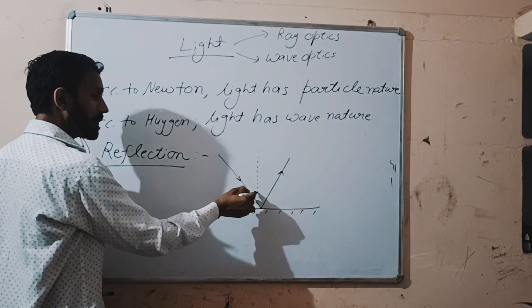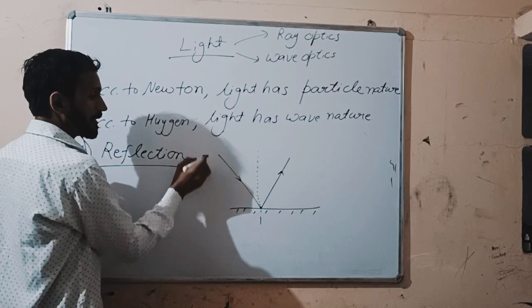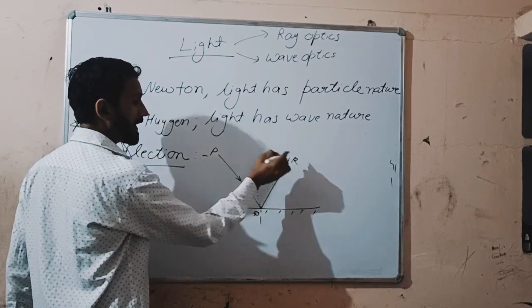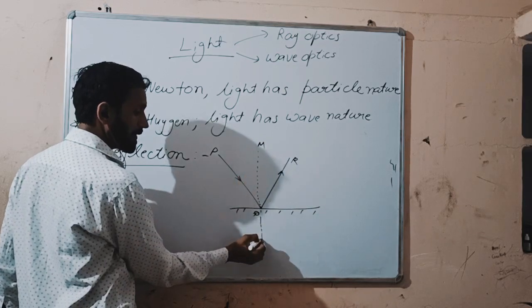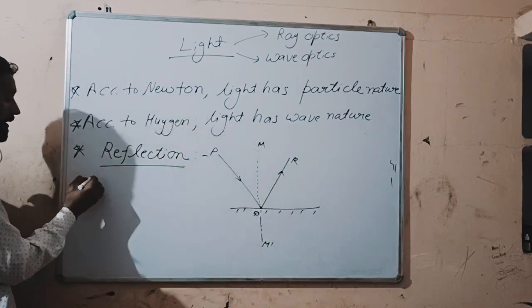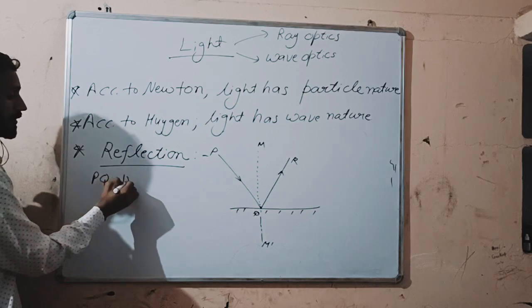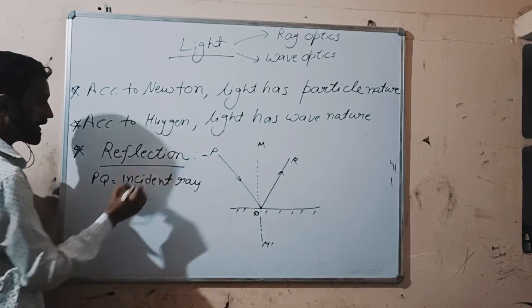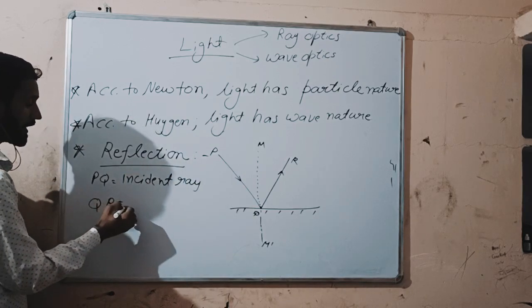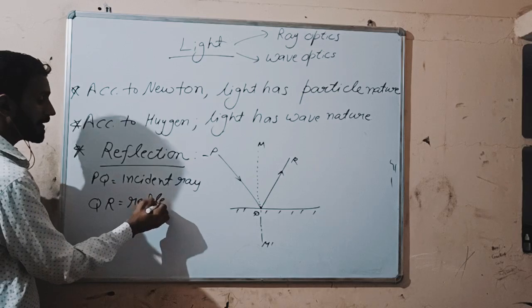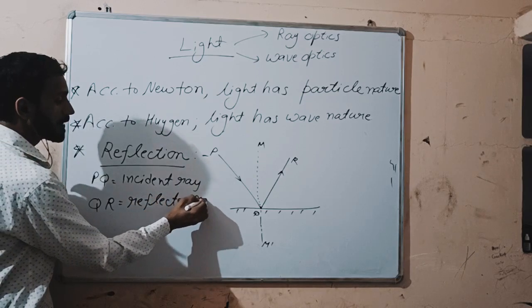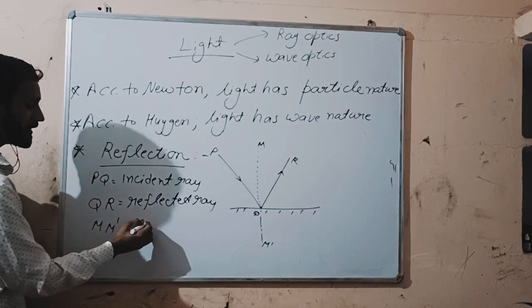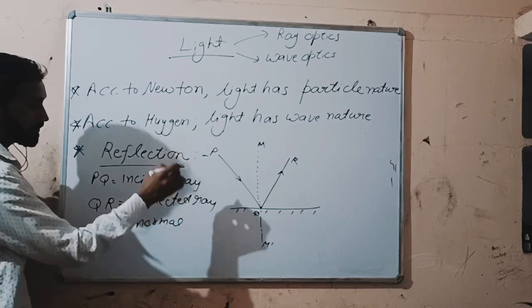This is the perpendicular. PQ, this is the incident ray. QR, it is the reflected ray. M dash, this is the normal.